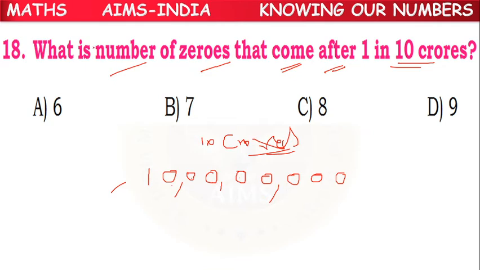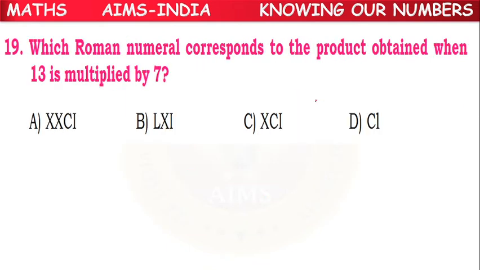Now the question is number of zeros that come after 1. 1, 2, 3, 4, 5, 6, 7, 8. 8 zeros are coming. So 10 crores will be having 8 zeros. So C option is the correct answer.